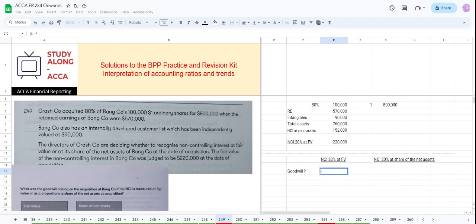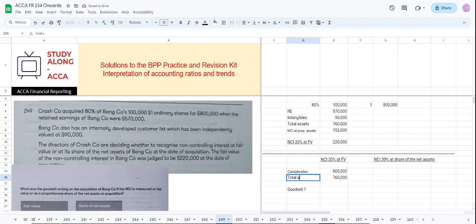How much will be the goodwill here? How much are they paying? 800,000 minus the non-controlling interest, which is 220,000 if we take it at fair value. One second. So how much will be the goodwill? I will tell you. The consideration that we are paying in both cases is 800,000, and then the assets that we are getting is how much? Total assets is 760.